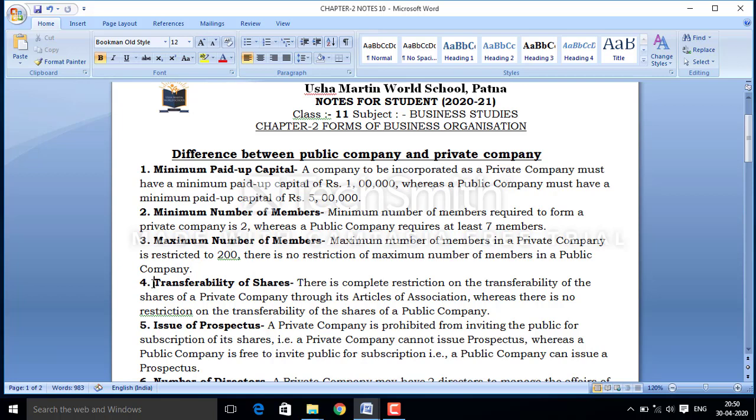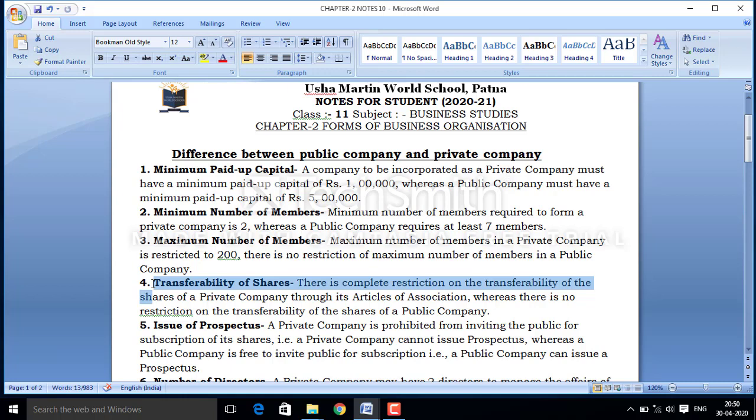Now fourth is transferability of shares. As we have already discussed in the definition part, a private company is a company which places restrictions on the transferability of shares.